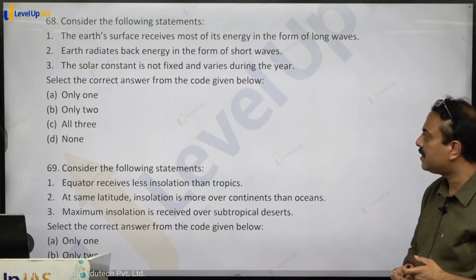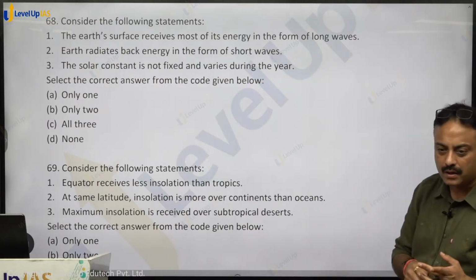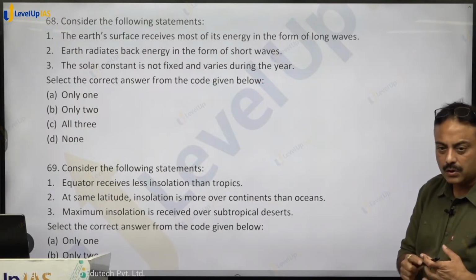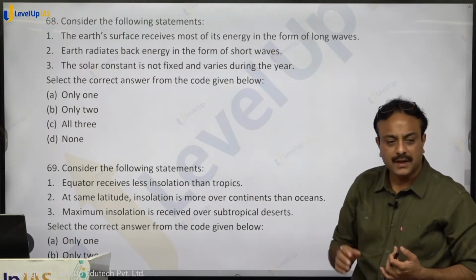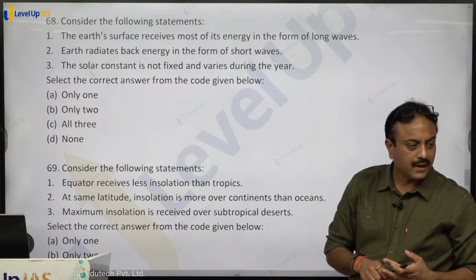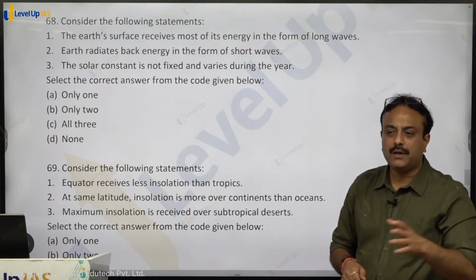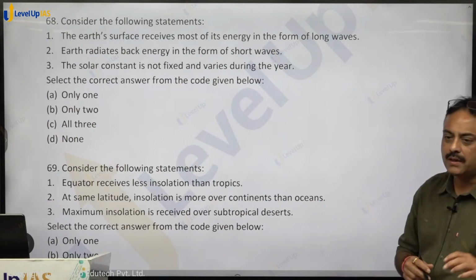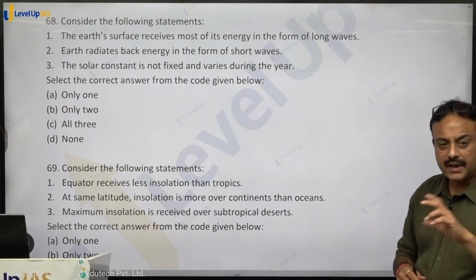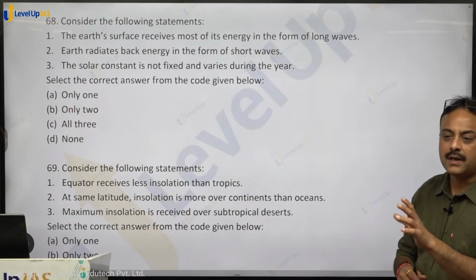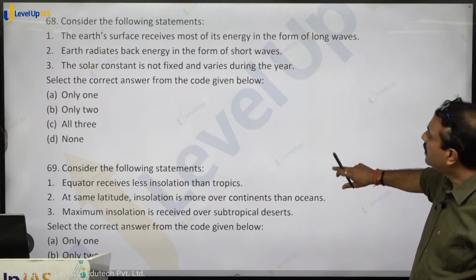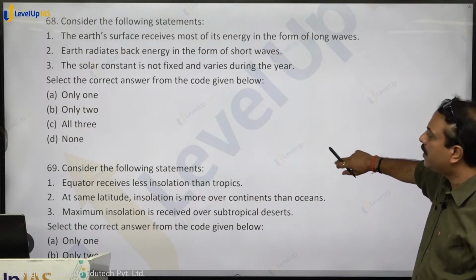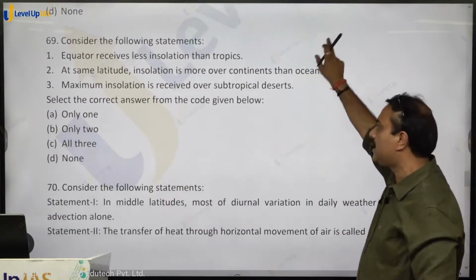The solar constant is not fixed and varies during the year. Solar constant, the amount of insolation that is received on the top of atmosphere, is called the solar constant, right? It is not fixed, it keeps on varying with the change of season, wobble of the earth, change in distance between the earth and sun. So it is not fixed. So statement 3 is correct, 1 and 2 are wrong. So only one, option A for apple shall be the right answer.